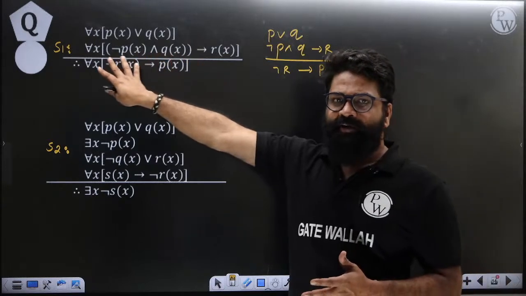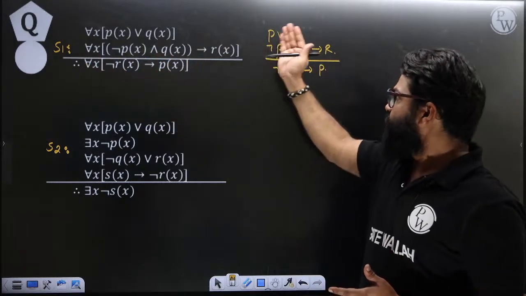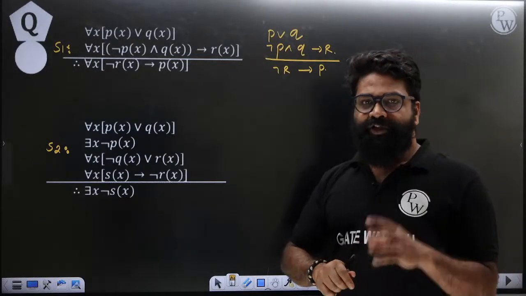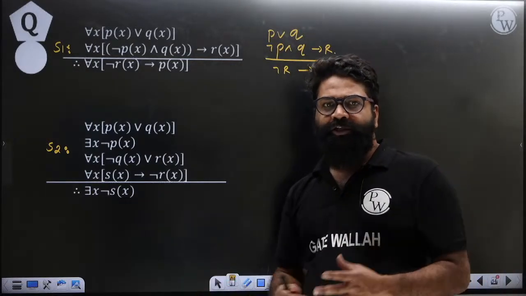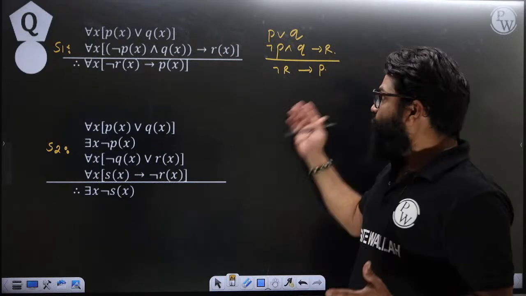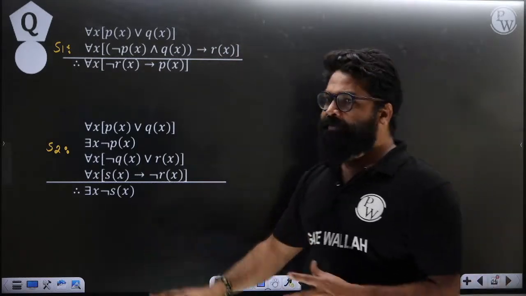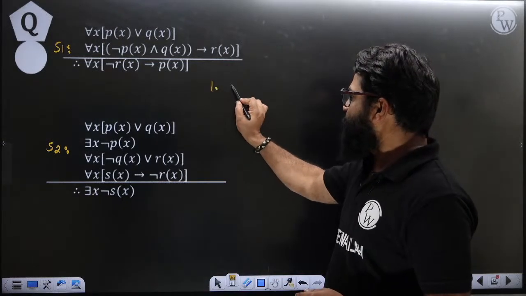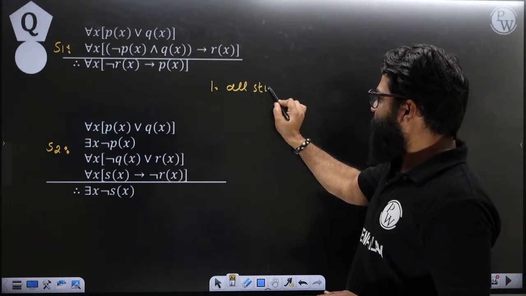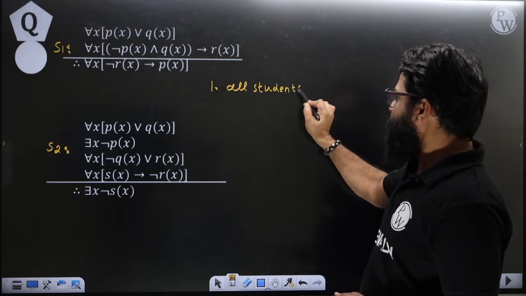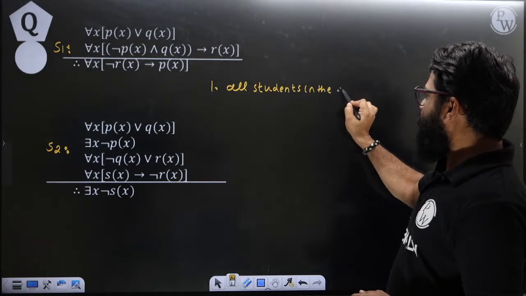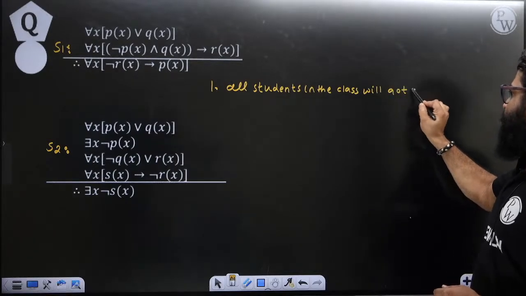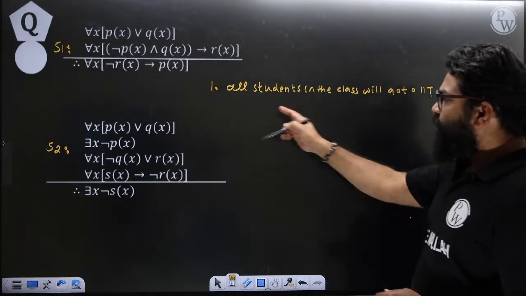Suppose the quantifier question was not here, and the question was like that normal inference rule, can you solve it? First of all, let me tell you what kind of questions these are. What kind of equations are these? Suppose my first statement is: all students in the class will go to IIT. This is the premise.